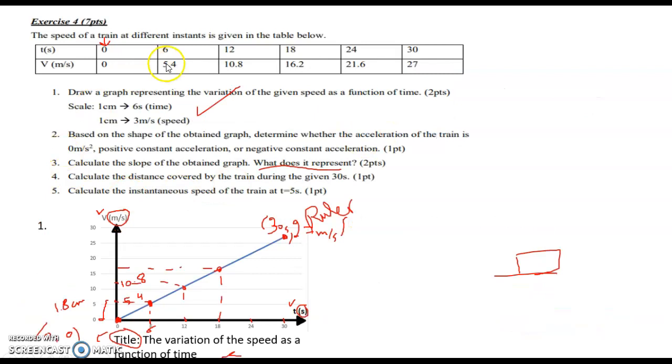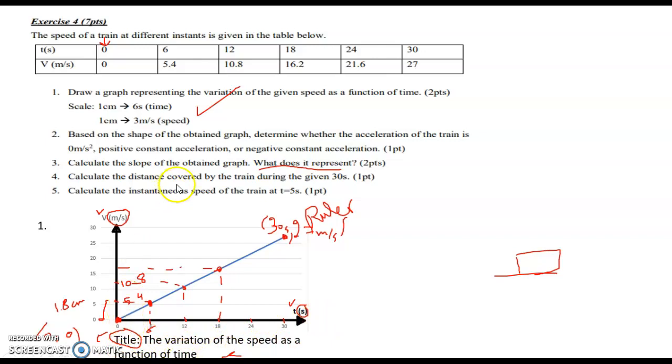Now exercise 4. The speed of a train at different instants is given in the table below. T equals 0, V0; 6, 5.4; 12, 10.8. So here we're given the instantaneous speeds. We are supposed to draw the graph, and the scale is given. Draw the graph representing the variation of the given speed as a function of time. So we have the speed on the y-axis and the time on the x-axis. First of all, don't forget to write V and the unit, T and the unit. Title: the variation of the speed as a function of time.